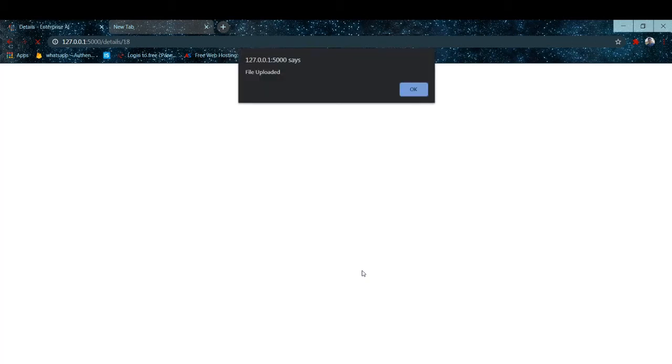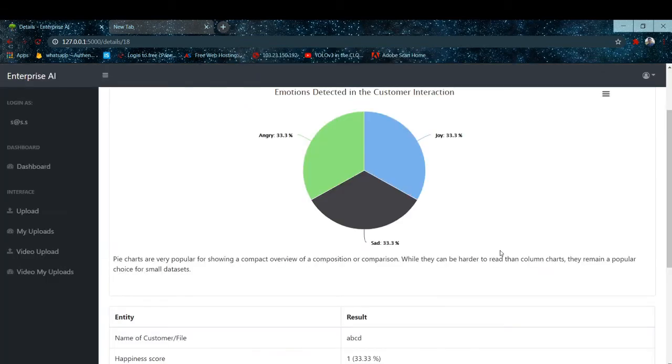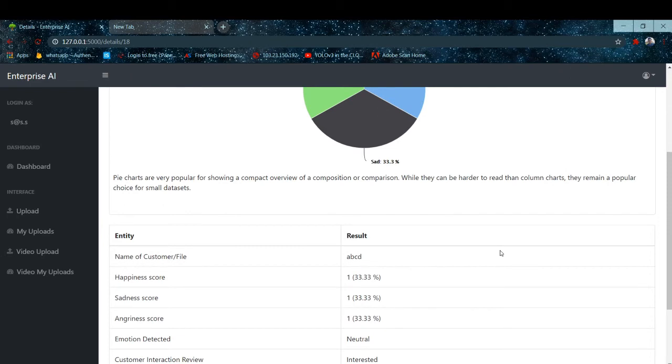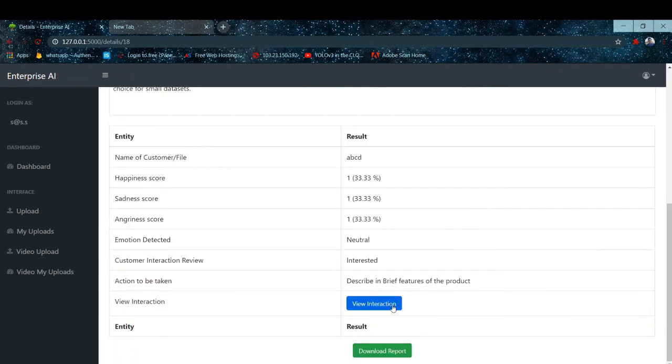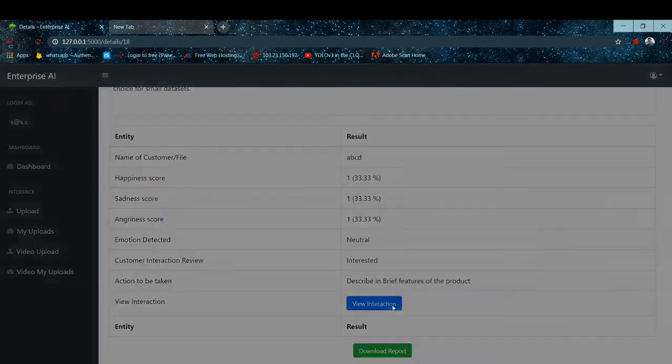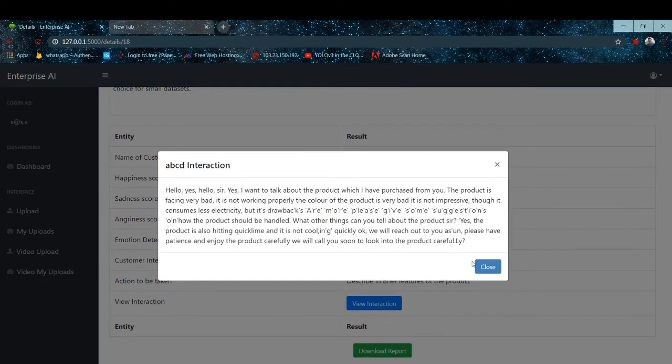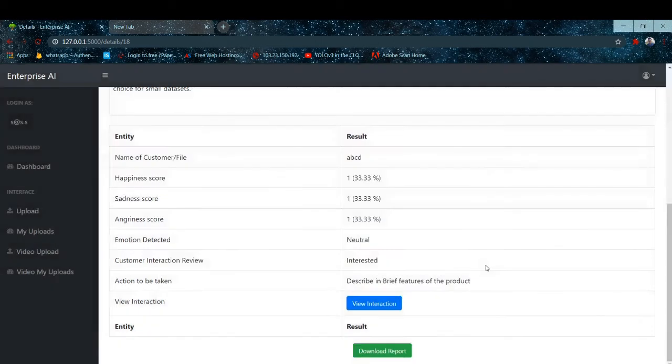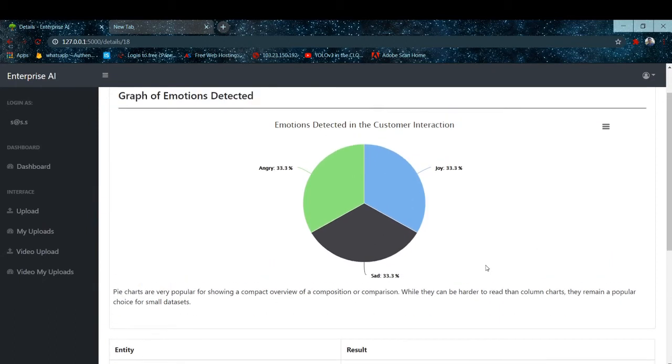As we can see, the file is processed completely. Then these are the sentiments detected from the audio file: angry 33%, joy 33%, sadness 30%, all are roughly equal. In this also we can view the interaction from the audio file. In the audio file we can analyze things such as call recordings of the customer.